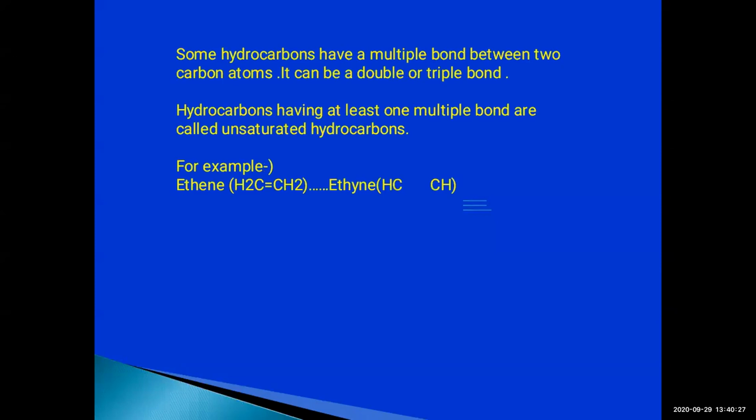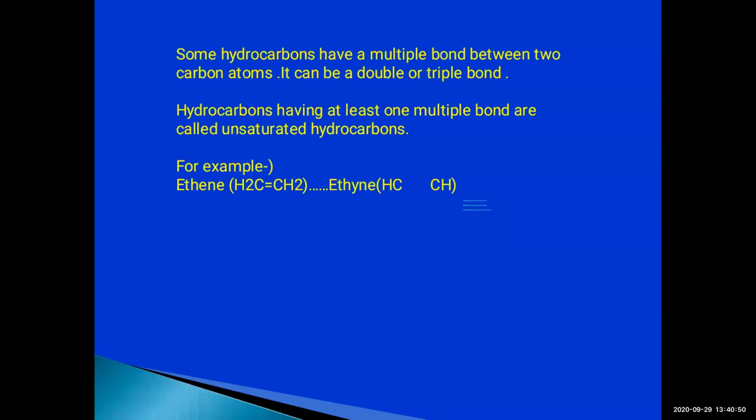The next ones are hydrocarbons that have a multiple bond between two carbon atoms. Multiple means many; it can sometimes be a double bond, and sometimes a triple bond.